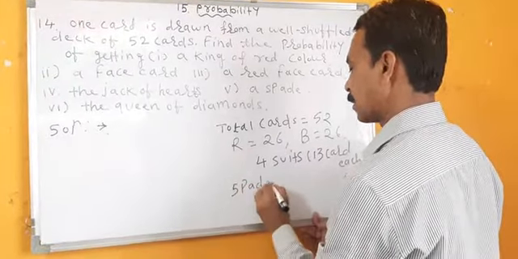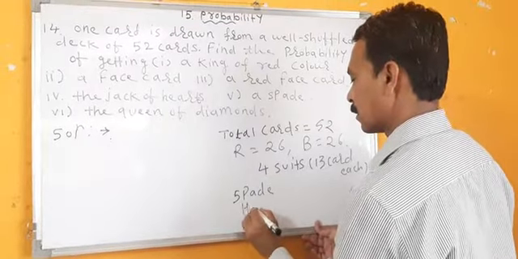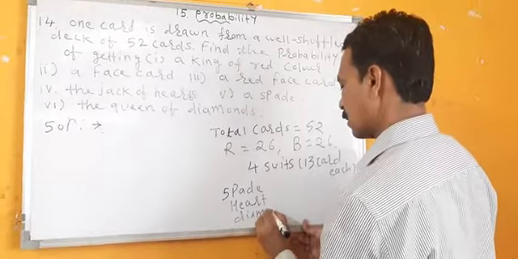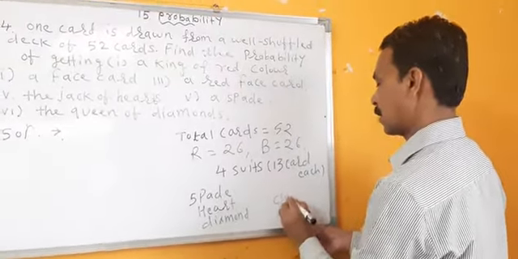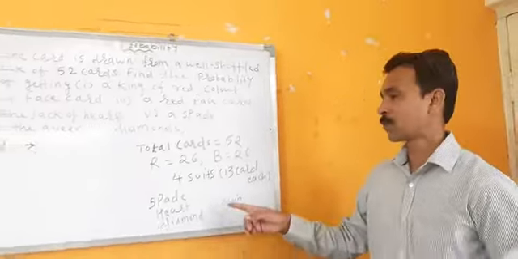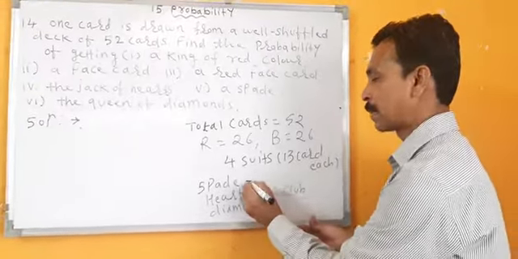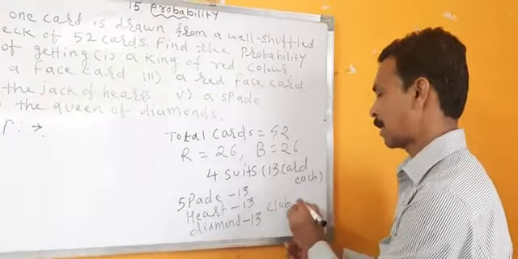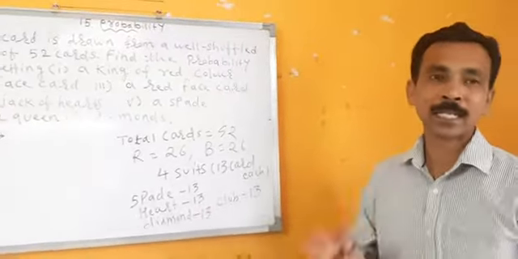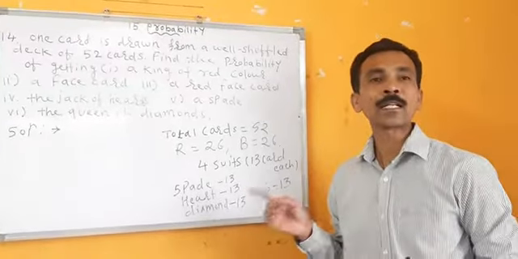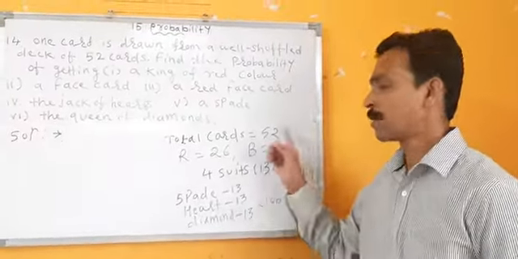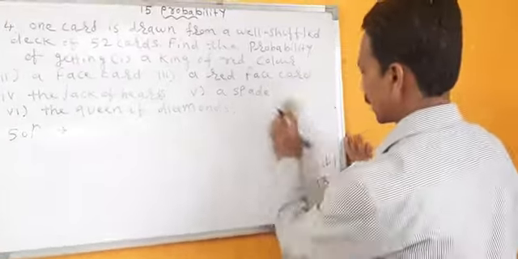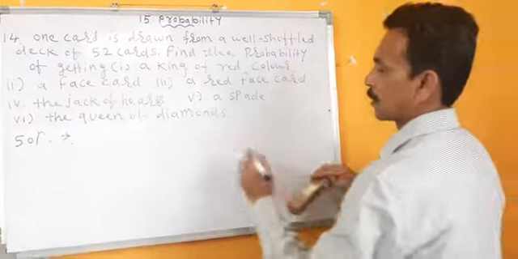Which are those suits? Spade, then heart, then diamond and clubs. Which are those 4 suits? Spades. In spades there are 13 cards. In heart 13 cards. Diamond 13 cards. Clubs 13 cards. So there are 4 suits. In each suit there are 13 cards. 13 fours are 52. Now face cards. How many face cards are there? Face cards.